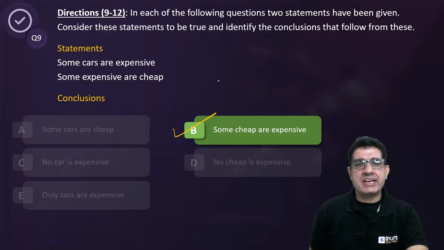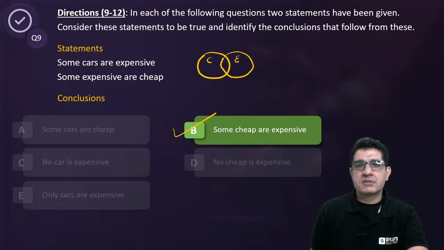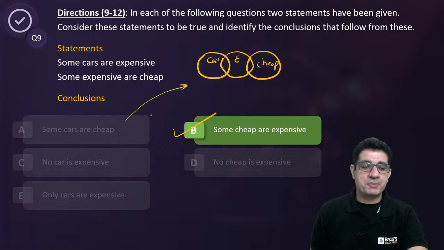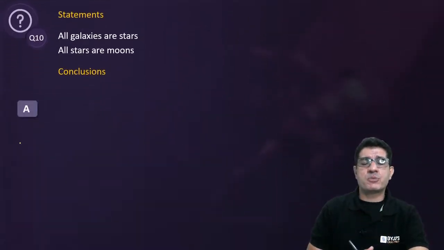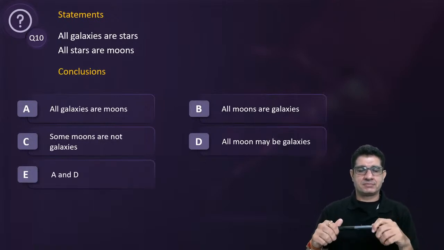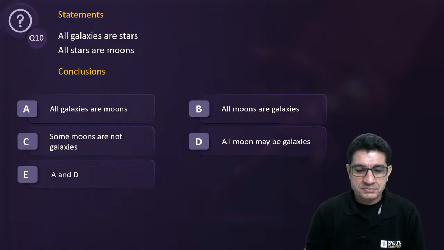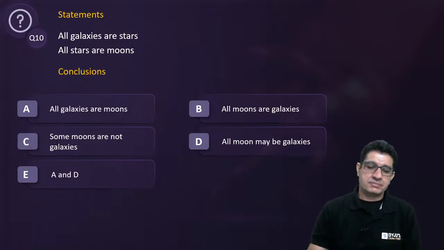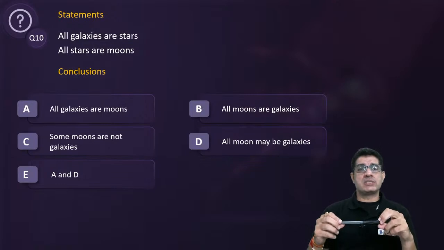Rajvi, let me quickly help you look at A. So when you say some cars are expensive and some expensive are cheap, then this is a possibility, right? In this particular case, can you say some cars are cheap? So this is a case that violates A, and therefore A can be ruled out. Here is your next question. Question number 10 on the screen. All stars are moons.